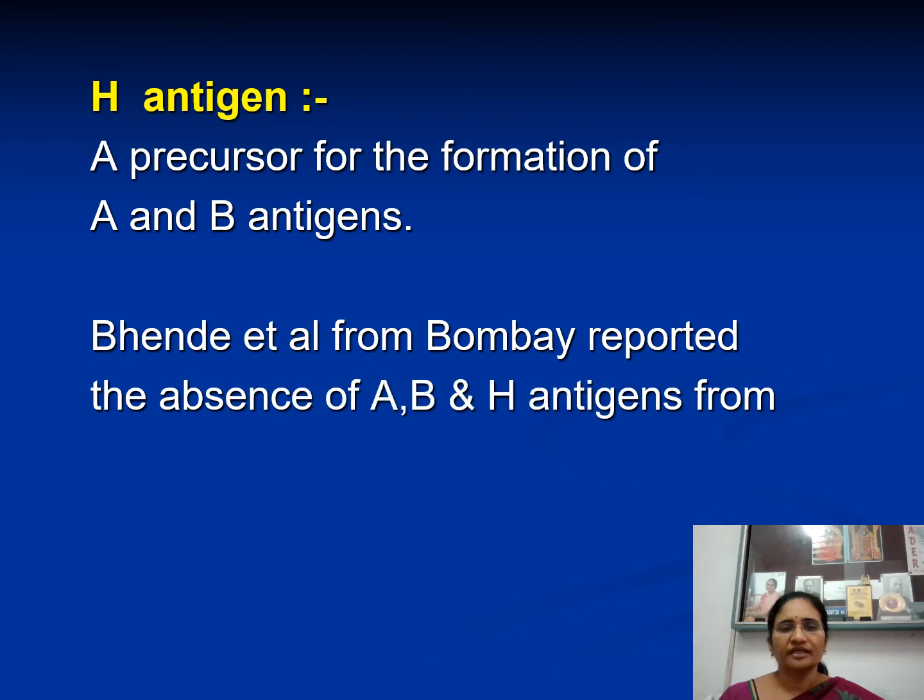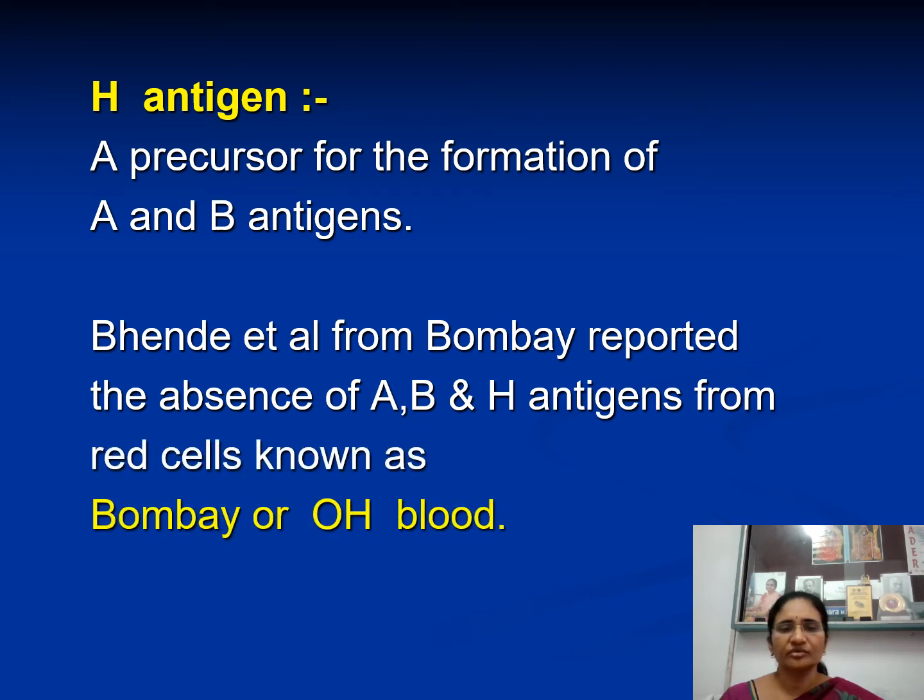Bhende et al. from Bombay reported the absence of A, B and H antigens from red cells. They are known as the Bombay group or Oh blood group. See, every individual will have H antigen because it is a precursor antigen to A and B antigen. But there is a special group called Bombay group where the H antigen is also not present in their RBC.